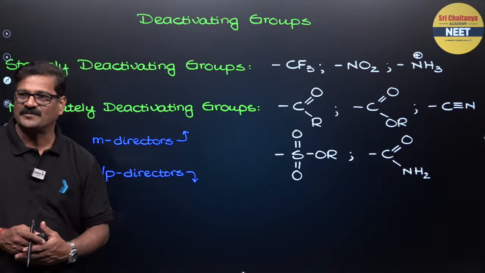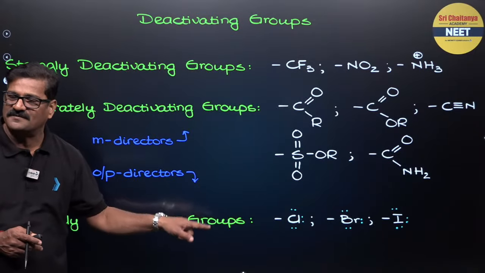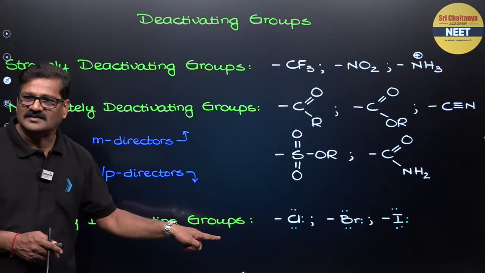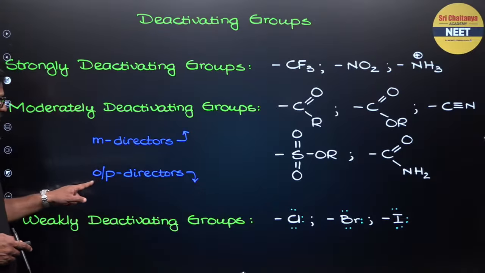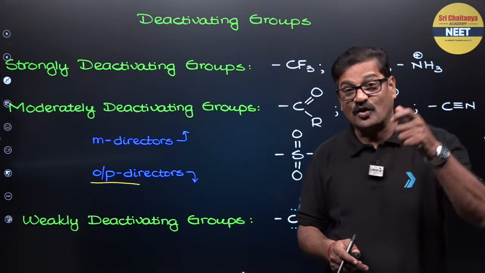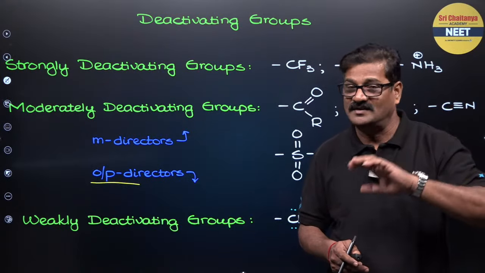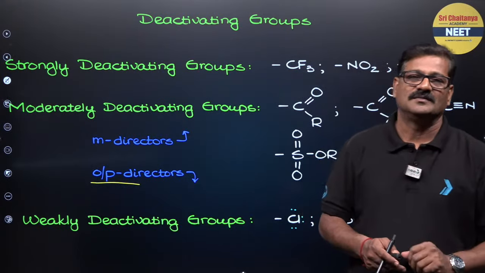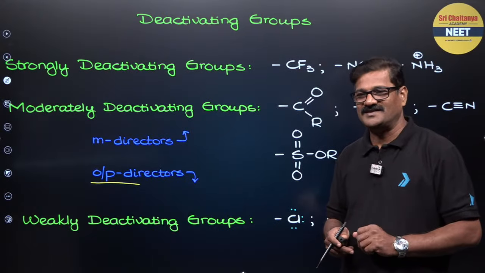But halogens, of course they are weakly deactivating, but they are exceptionally ortho and para directing because they have a strong inductive effect and a weak mesomeric effect, right?